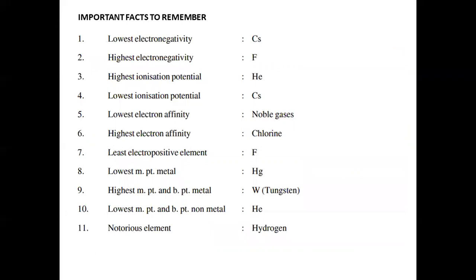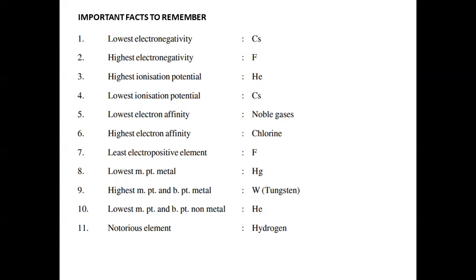Lowest electronegativity, cesium. Highest electronegativity, fluorine. Highest ionization potential, helium. Lowest ionization potential, cesium. Lowest electron affinity, noble gases. Highest electron affinity, chlorine. Least electropositive element, fluorine.